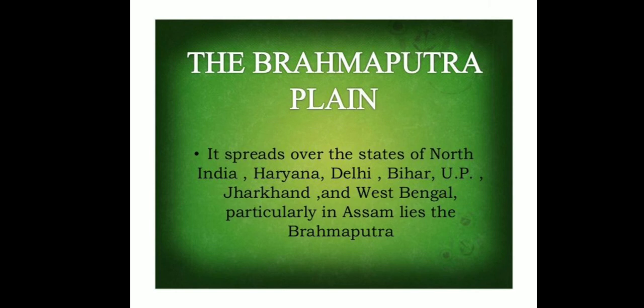It lies in the east of the Ganga plains, particularly in Assam.